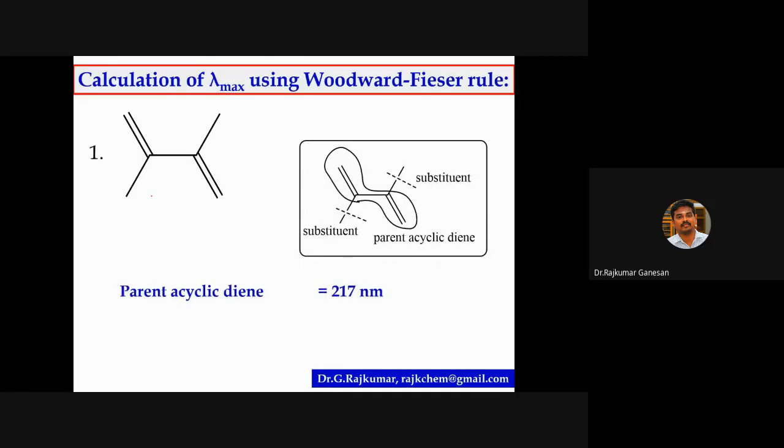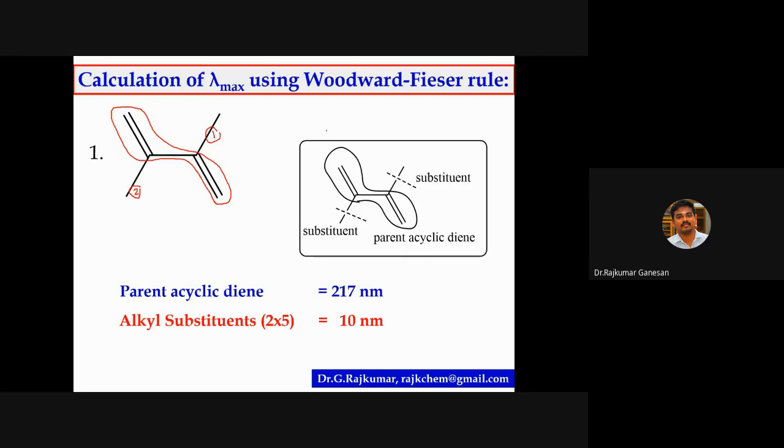Then you have to calculate the substituents. So this is the conjugation path. How many alkyl residues or alkyl substituents are there? Here it is 1, going along this way, here it is 2. So there are 2 alkyl substituents. So what you have to do? 2 into 5, because for one alkyl substituent you have to give plus 5. Here there are 2, so 2 into 5, 10 nanometer.